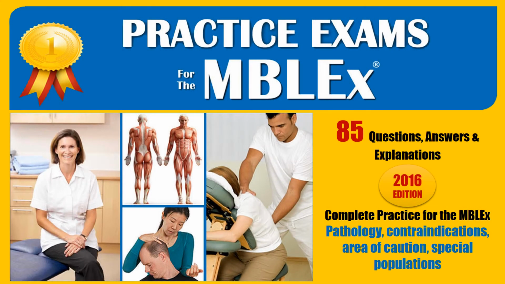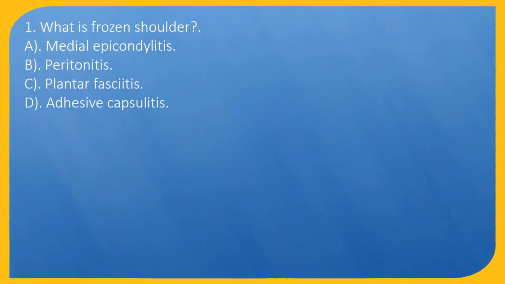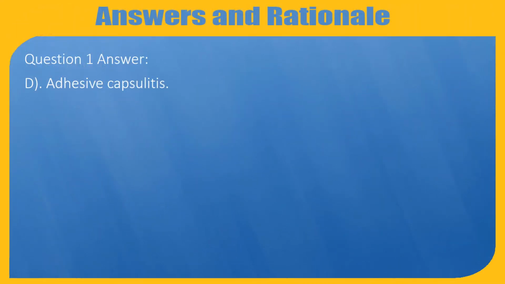MBLEx, Pathology, Contraindications, Area of Caution, Special Populations. 85 questions. Question 1. What is frozen shoulder? A. Medial epicondylitis. B. Peritonitis. C. Plantar fasciitis. D. Adhesive capsulitis. Question 1 answer, D. Adhesive capsulitis.